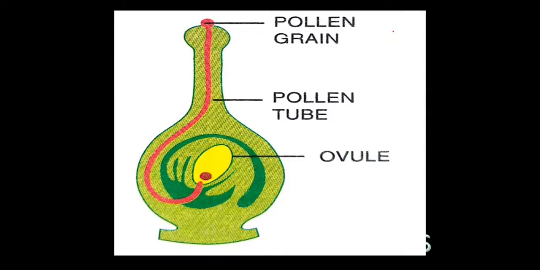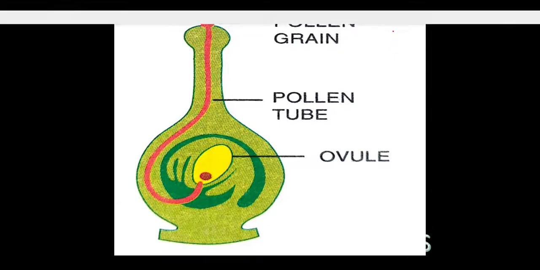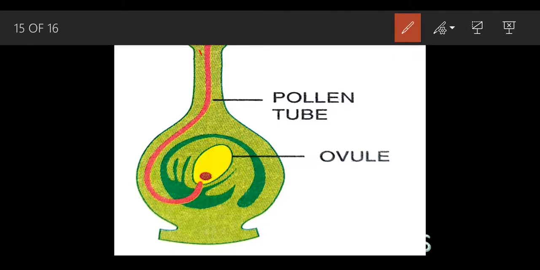The pollen grain lands on the stigma, the topmost part, cup shaped. It lands on the stigma. So we can see this pollen is moving inside this style, getting elongated, and it is moving inside this part, that is the ovule region.